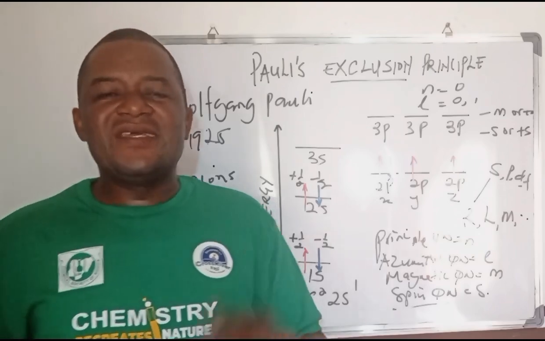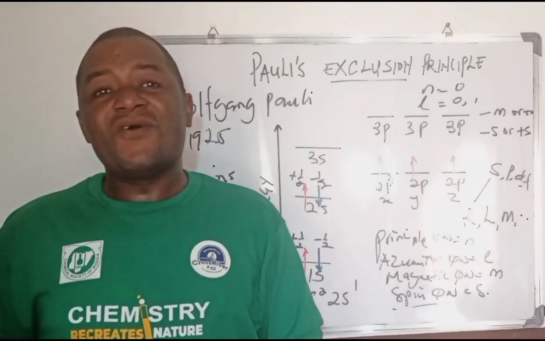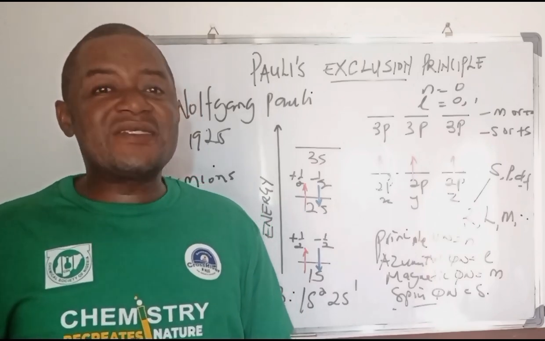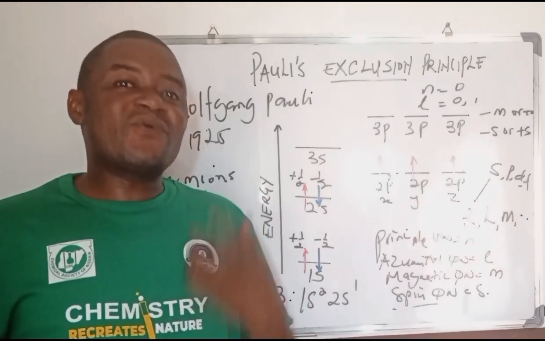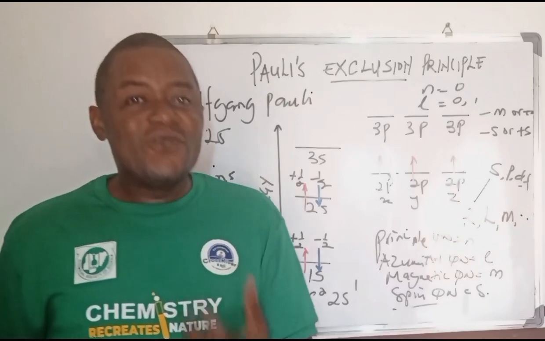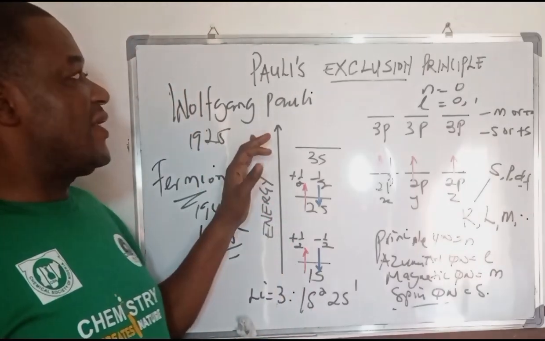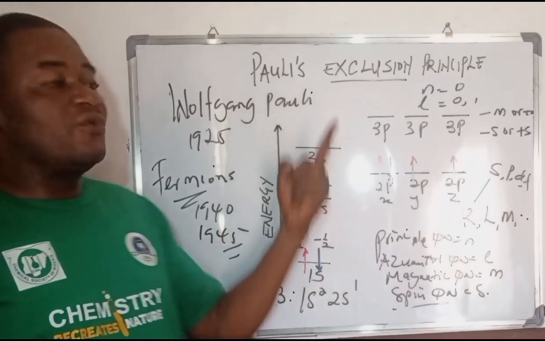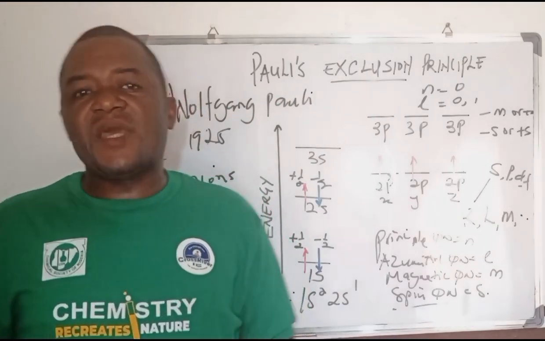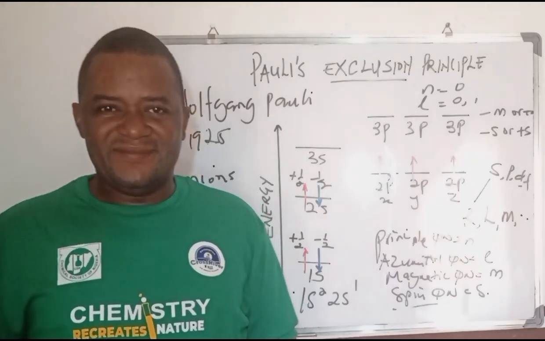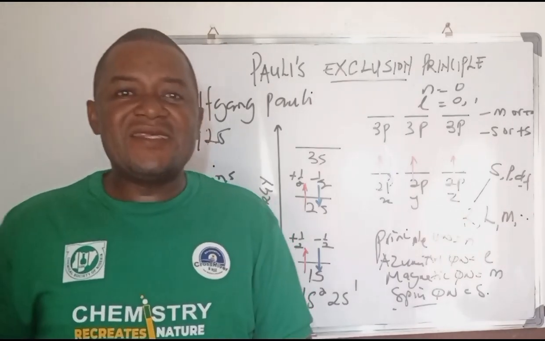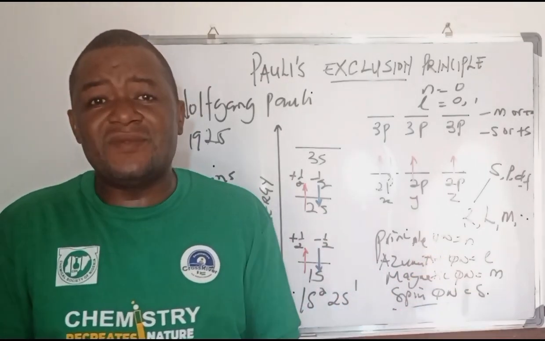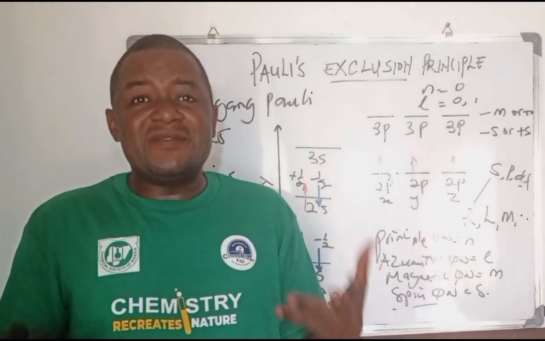Now, another advantage is in the understanding of the nature of chemical bonding. For you to be able to understand the nature of chemical bonding in elements, you must give thanks to Wolfgang Pauli and the Pauli exclusion principle. If you don't understand the Pauli exclusion principle, you find it difficult to explain chemical bonding in compounds. Another advantage is in the modern theory of an atom.